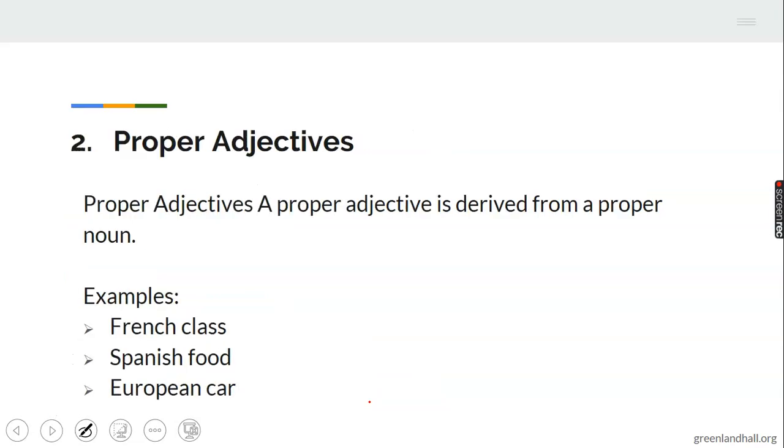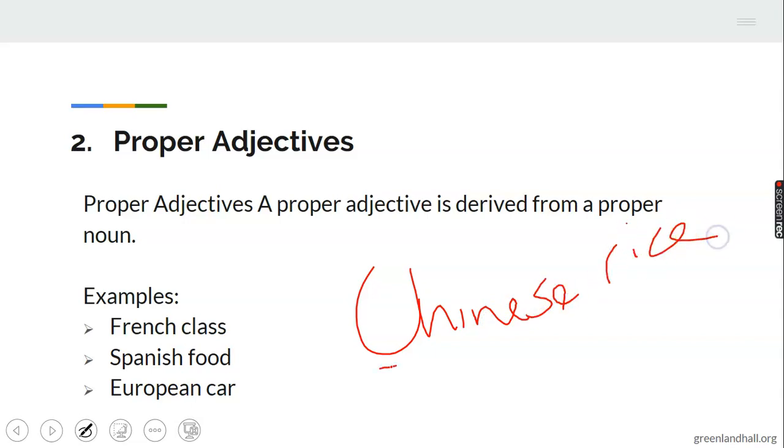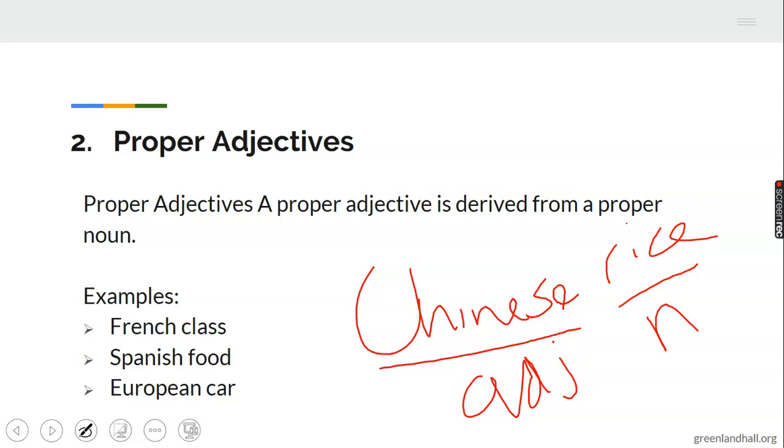Then the proper adjectives, they are more or less like proper nouns. They are formed from proper nouns, and they start with a capital letter. When I tell you Chinese rice, Chinese here is an adjective describing the noun rice, telling the kind of rice. French class, French here is describing class.